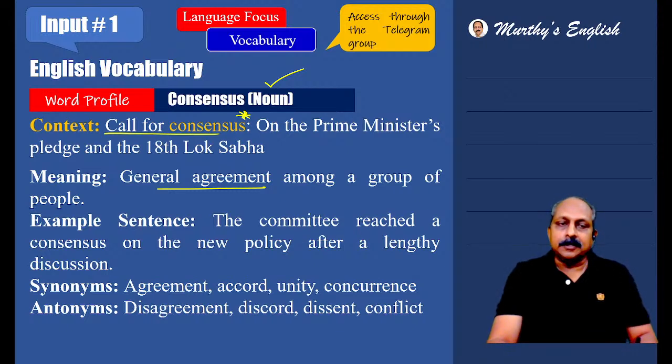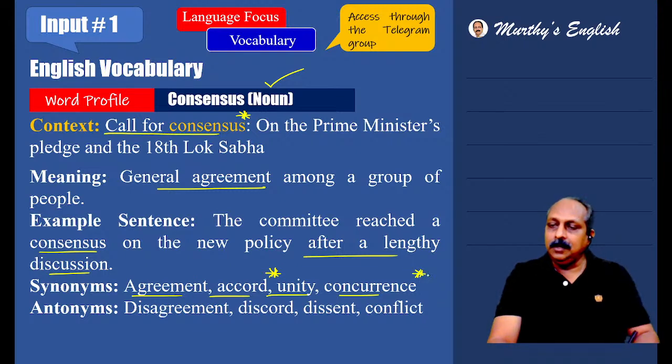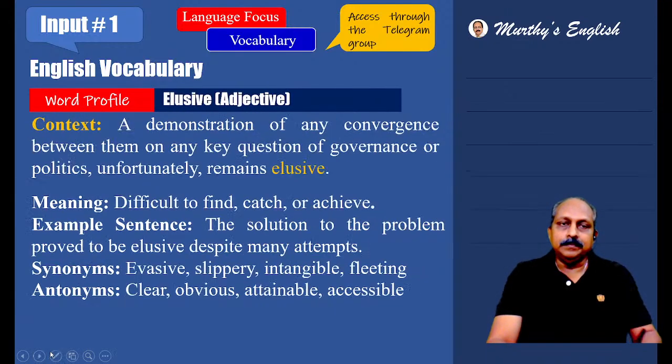Example: the committee reached a consensus on the new policy after a lengthy discussion. After a lengthy discussion, they have reached a consensus, meaning general agreement. It is a positive thing. The example is also in a positive context. Synonyms: agreement, accord, unity, concurrence. When we come across synonyms or antonyms, remember a few words are easy, but a few are new. Accord and concurrence you have to remember. Antonyms: disagreement, discord, and you all know dissent. These two you have to remember for sure. Conflict, a simple word. The second word, elusive, part of speech adjective.